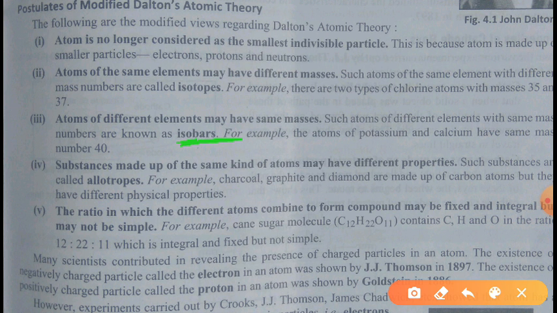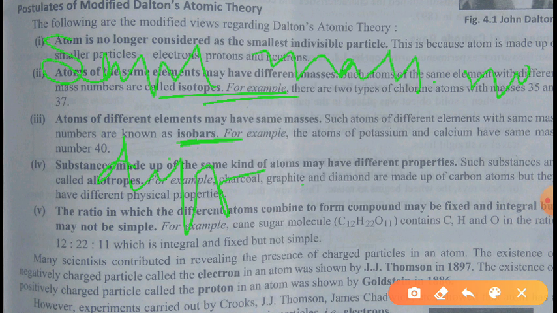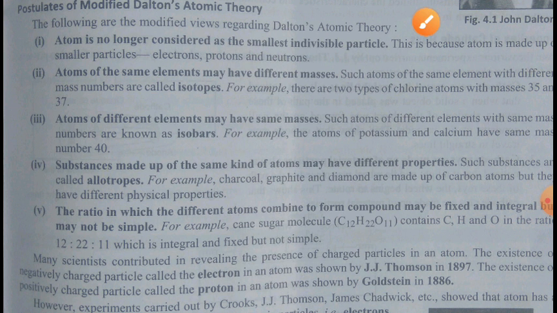Means what? In isotopes what was there? Same atomic number, different mass number, but in isobars it will be reversed. Same mass number and different atomic number, okay. That is called isobar. Now next, what he says: substance made up of same kind of atom may have different properties, okay.